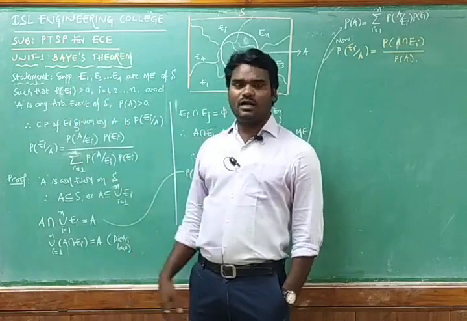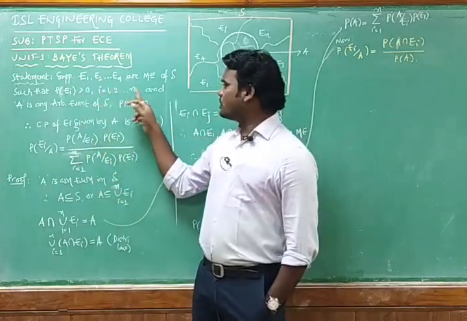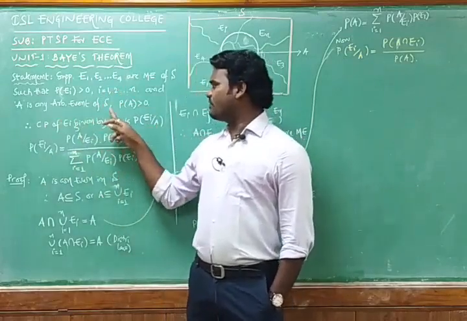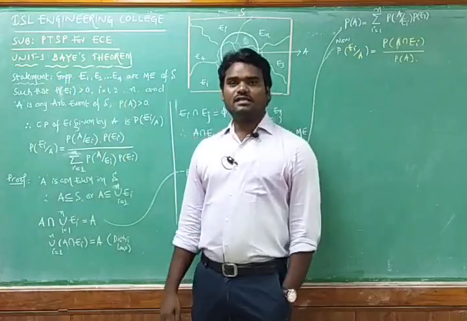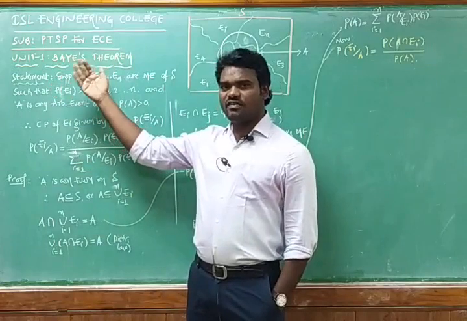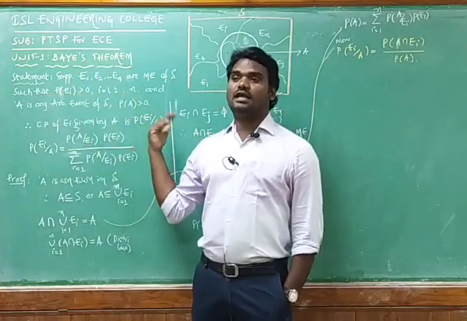So the probability of Ei, where i is equal to 1 to n, since we are having n number of mutually exclusive events. And we are defining one arbitrary event A of S, so the probability of A is also greater than 0. Probability of all the n mutually exclusive events is greater than 0, and the probability of the arbitrary event is also greater than 0.